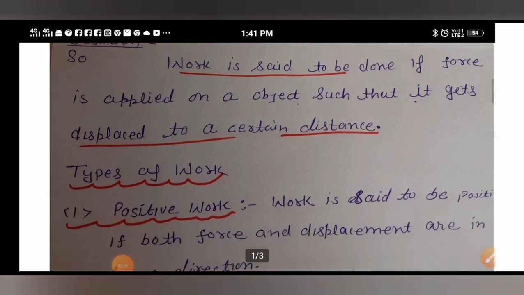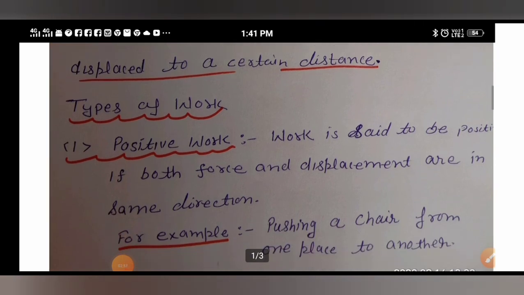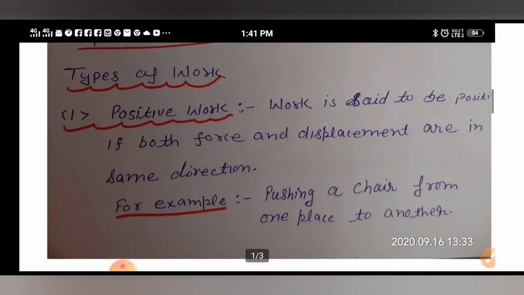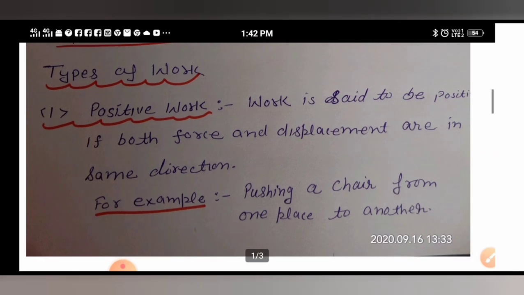types of work done. Okay, if we have done work, then how many types of work done are there? Students, here there are 3 types of work done. One is positive work done, one is negative work done, and next is zero work done. So first we will start with positive work done and its example, then negative work done and its example, and then zero work done. So when can you say that work is positive?